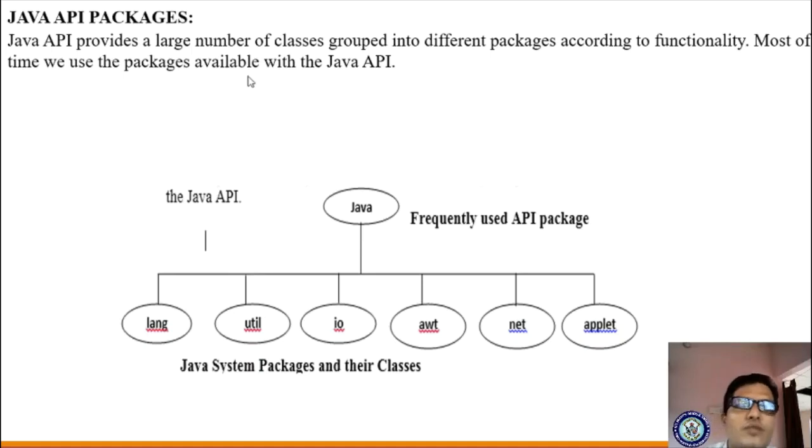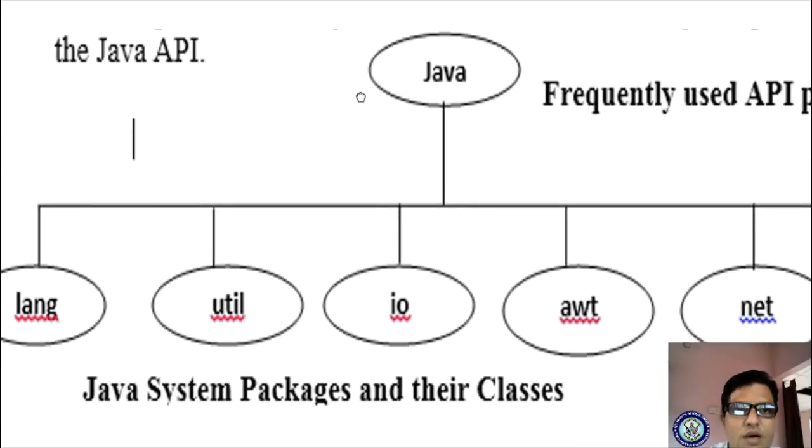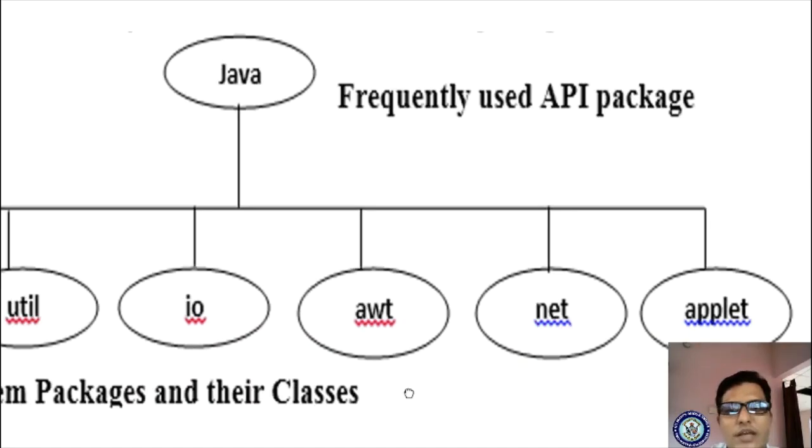Most of the time we use the packages available in the Java API. Let us see what packages are available in Java. Observe carefully. Java consists of the language package. Next is the utility package, the IO package, and AWT. For your graphical application purposes, AWT packages are used. AWT stands for Abstract Window Toolkit.